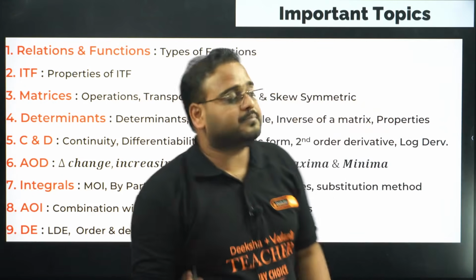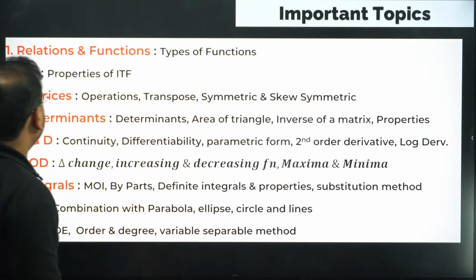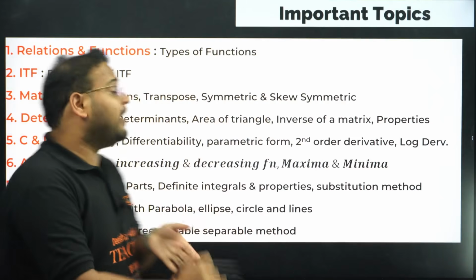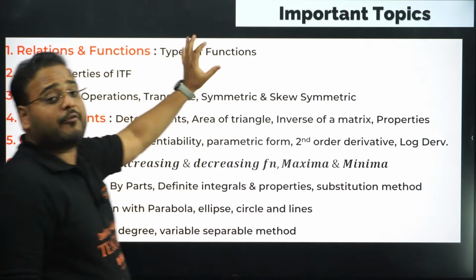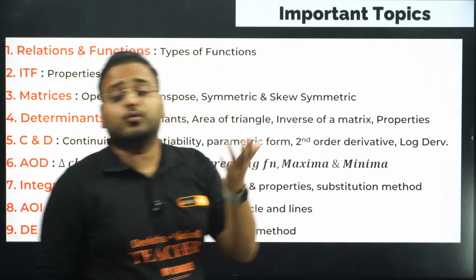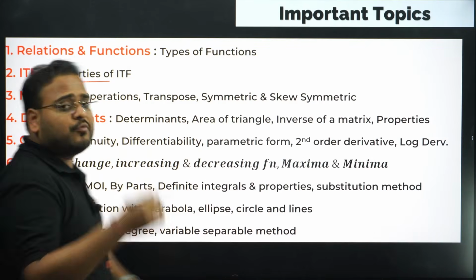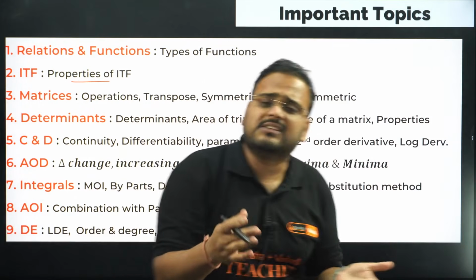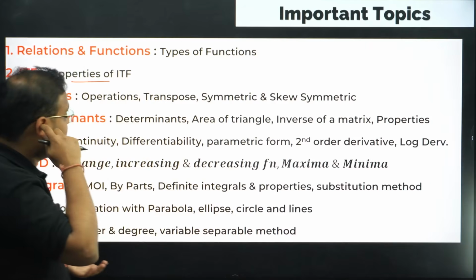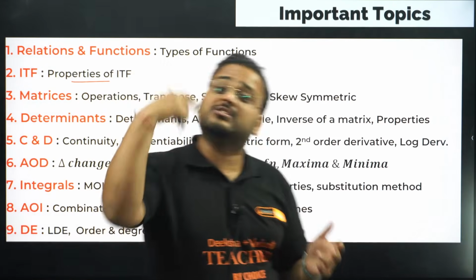So from chapter number 1 we have relations and functions. Types of functions is where you get close to 1 to 2 questions, so very, very important. In ITF you have the properties of ITF. Remember the formulas: for negative angles, and the sum is pi by 2 for sine inverse and cos inverse, meaning complementary ratios in the trigonometric form.